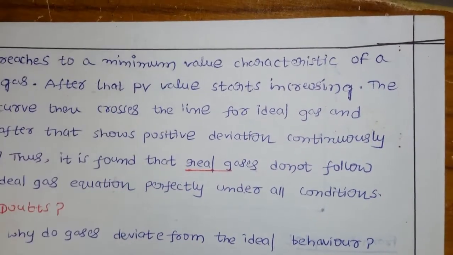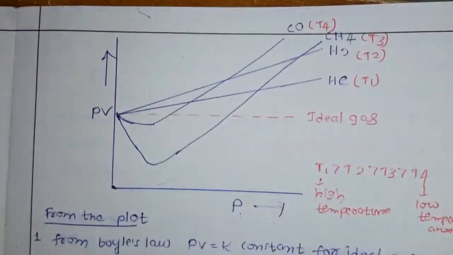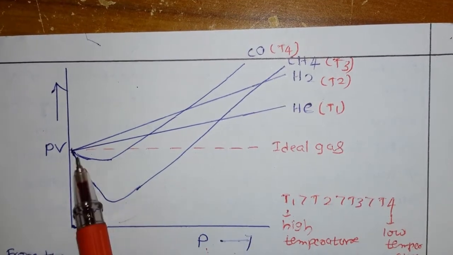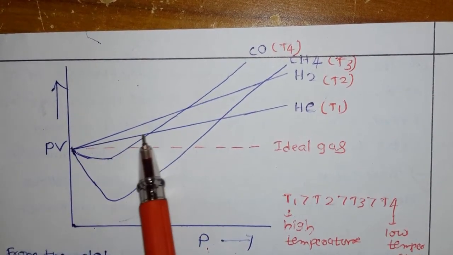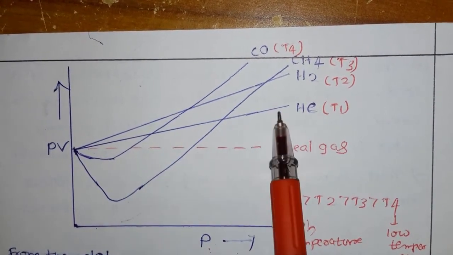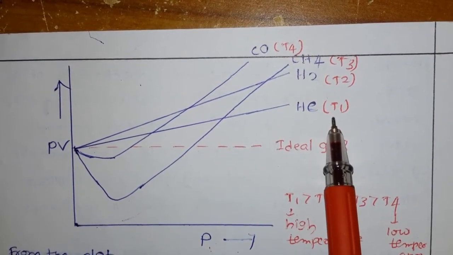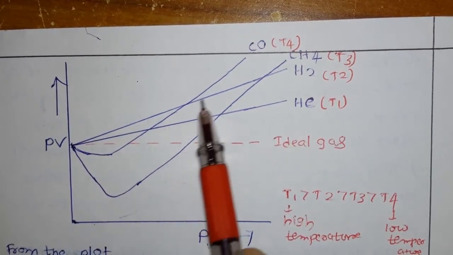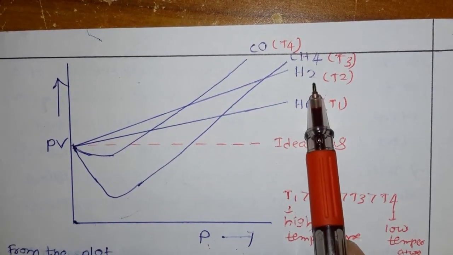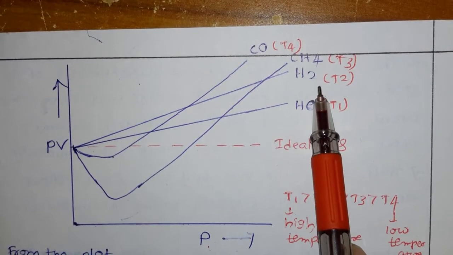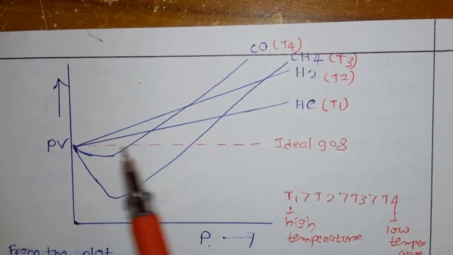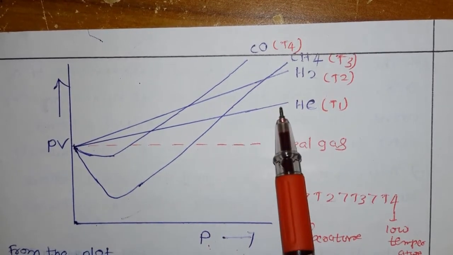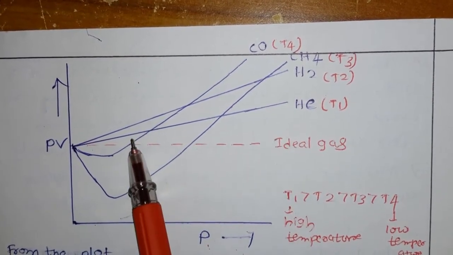So what happened here? If you see here, we already discussed T1, T2, the high temperatures. This is a constant temperature, isn't it? Why are we calling it constant temperature? Throughout this line temperature T1 is constant. Throughout this line temperature T2 is constant. What is our Boyle's law? When talking about Boyle's law, we have to keep the temperature constant. So for each line we have a different temperature, but throughout a line the temperature is constant. Okay, so what happened here?